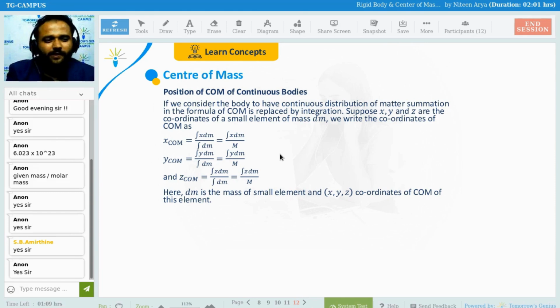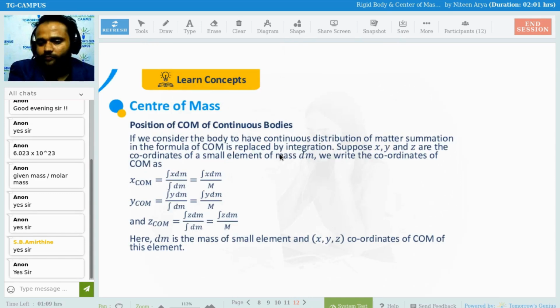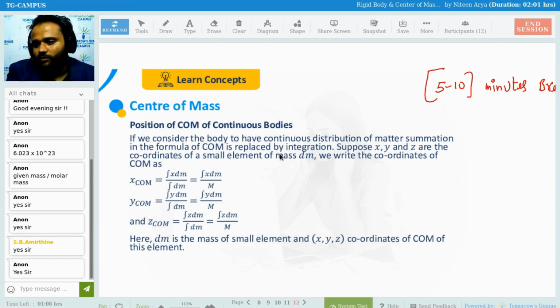Let's take a break for 5 to 10 minutes, and then we are going to start, because it takes time. The start time is 8:32.